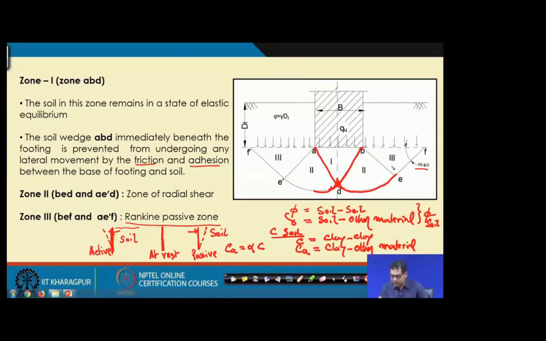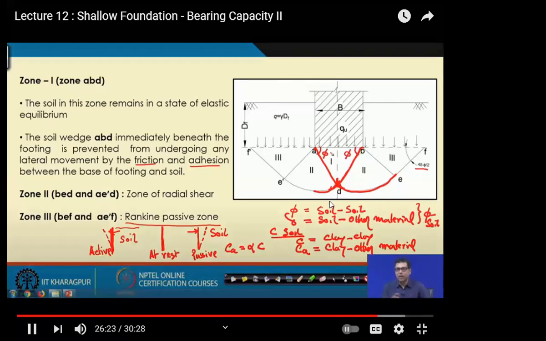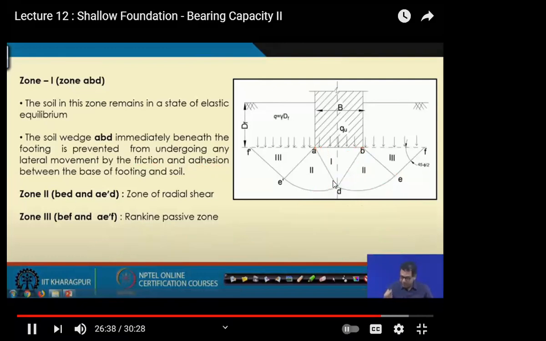So, these are the 3 zones. Now Terzaghi also assumes that the angle of this wedge, this angle, is phi. So both the angles are phi, and this is a triangular wedge on which a passive force is acting. Okay.